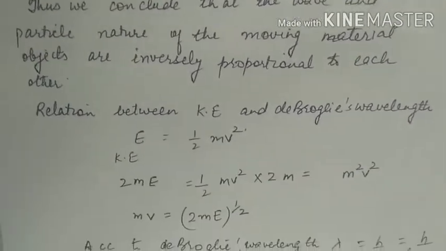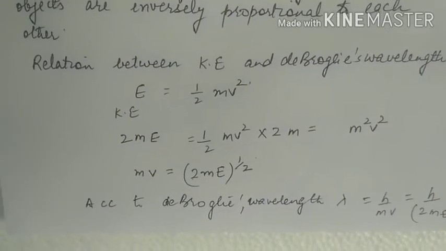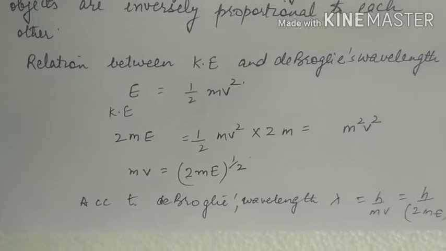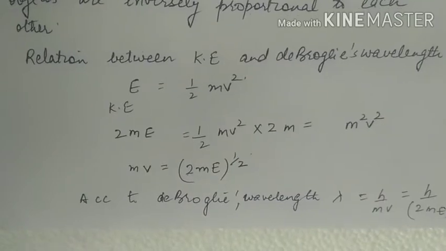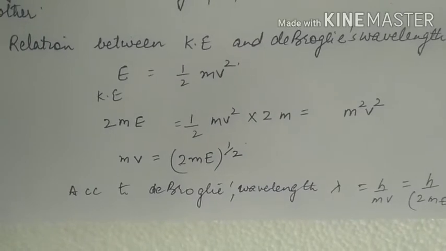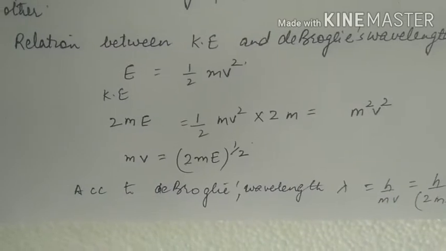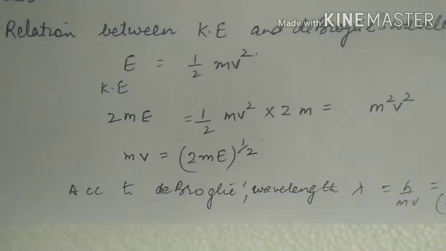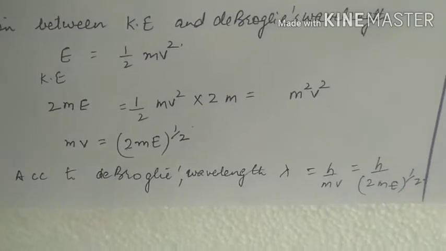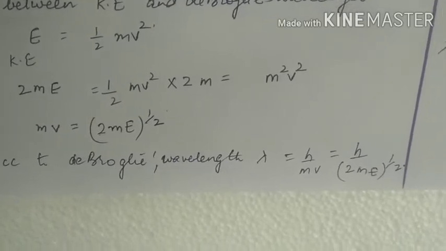We can also find out a relation between kinetic energy and de Broglie's wavelength. You know that kinetic energy is equal to half mv square. If we multiply both sides of the equation with 2m, we get 2mE is equal to half mv square into 2m, and this comes out to be m square v square. So 2mE is equal to m square v square, or mv is equal to under root 2mE. According to de Broglie wavelength, lambda is equal to h by mv, or h by p, or h by (2mE) raised to power 1 by 2.